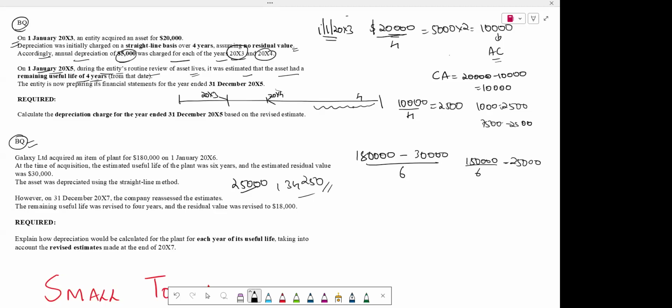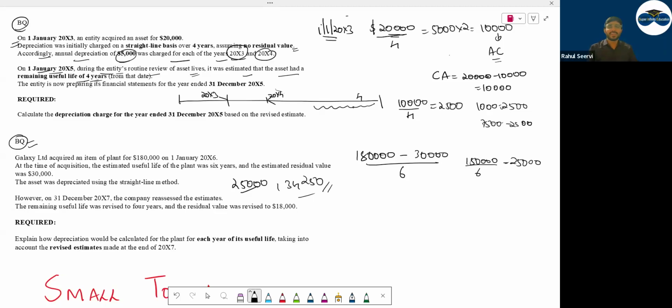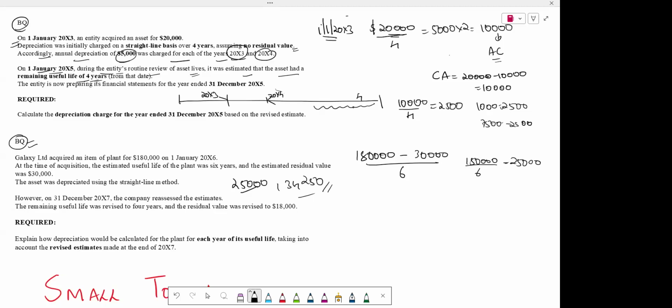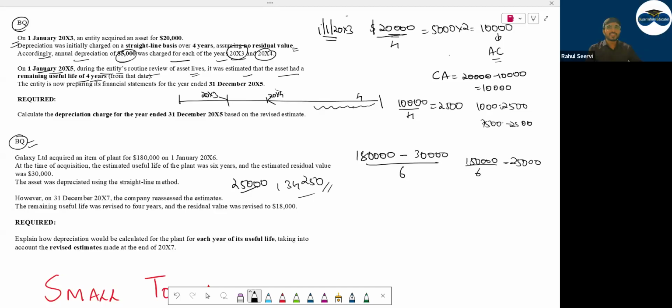See the mistake you have made: it is 2 years. From 1st Jan 20X6 till 31st December 20X7. Did you know the concept or not? What is the mistake? You have only read the equation, only seeing the data. This will happen in the exam when you do MCQs; you will make these mistakes only. Then it will keep coming, 28, right?